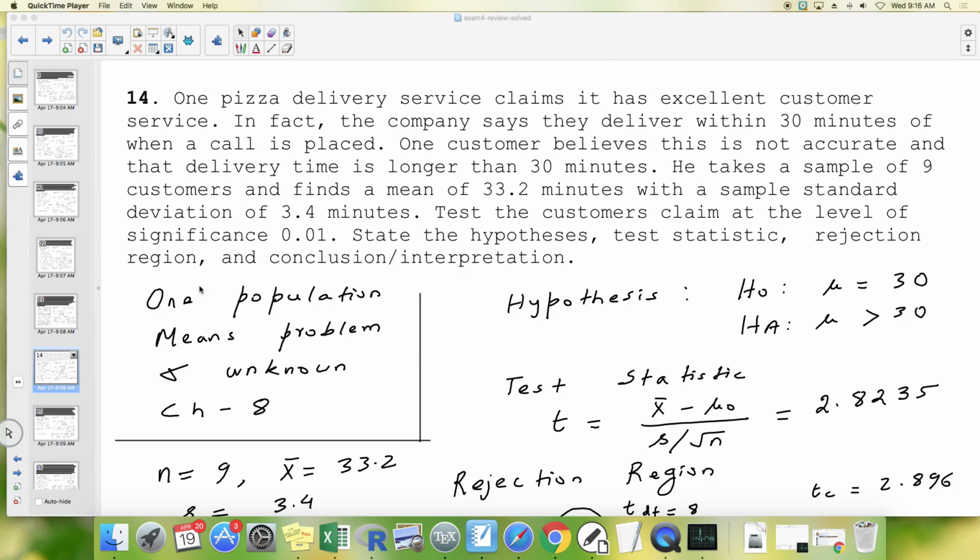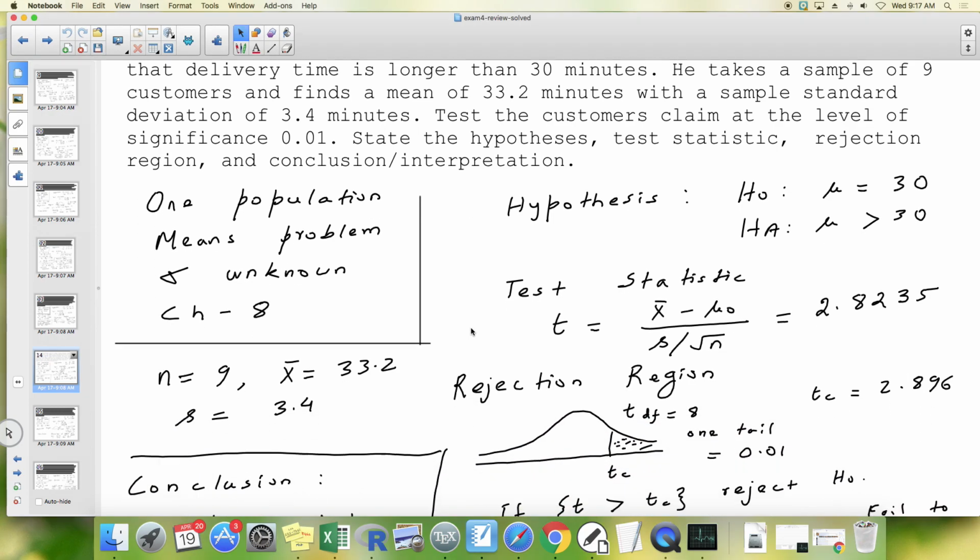So this is a one population problem. It's a means problem. The sample standard deviation is known, so sigma is unknown, and it's a chapter 8 problem.